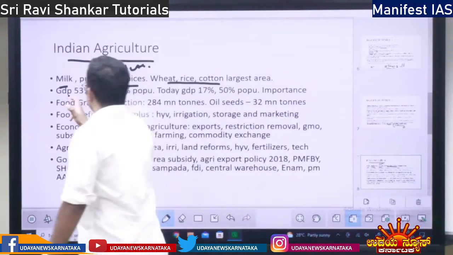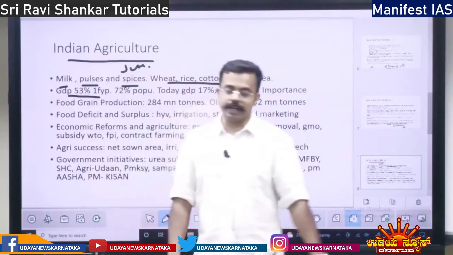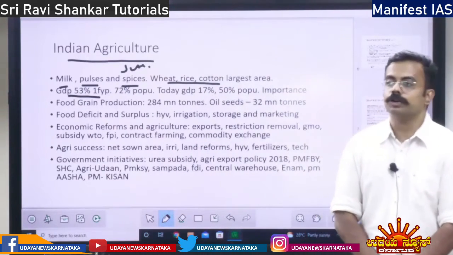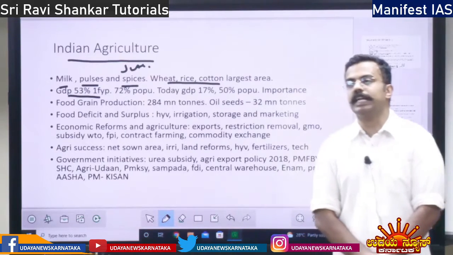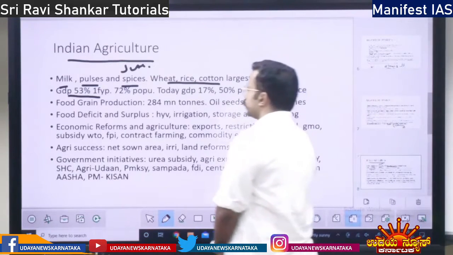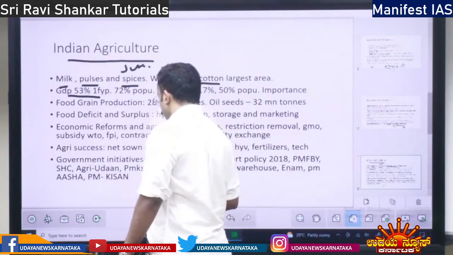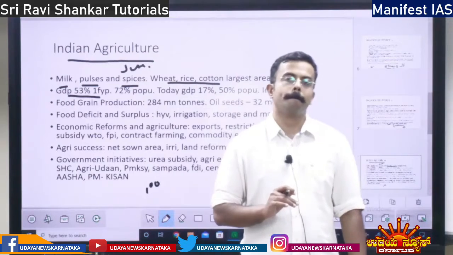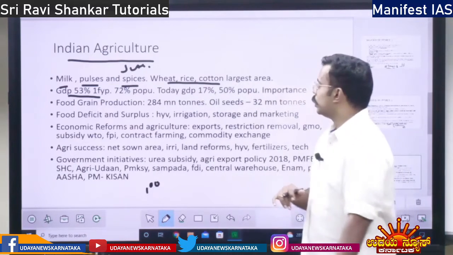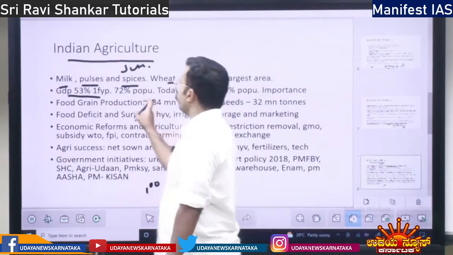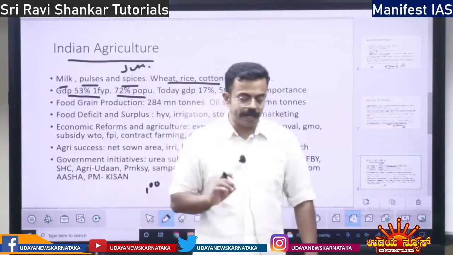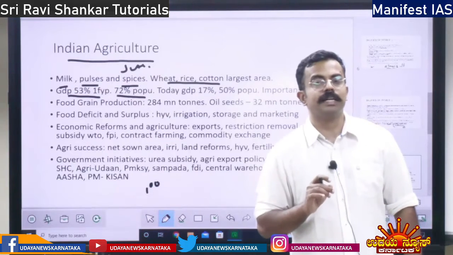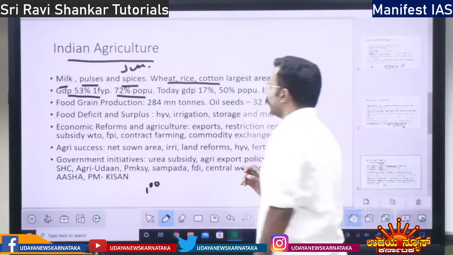So, during the first five-year plan, during the 1950s, agriculture contributed 53% of our GDP. So, if our GDP was 100 rupees, 53 rupees used to come from agriculture alone, right? During independence, 72% of the population was dependent on agriculture.